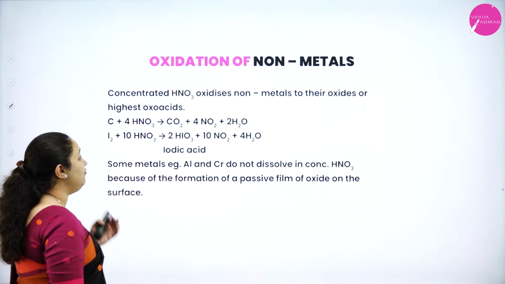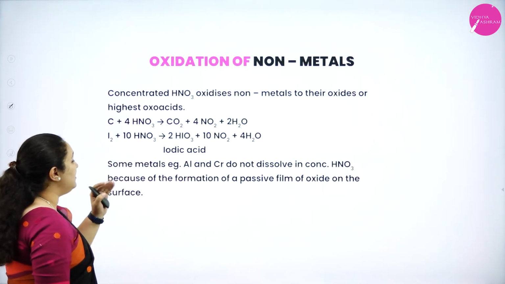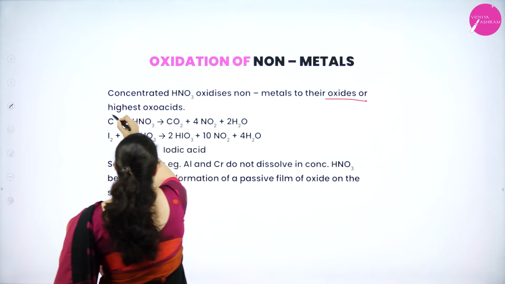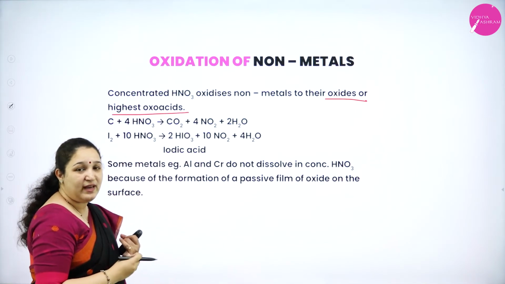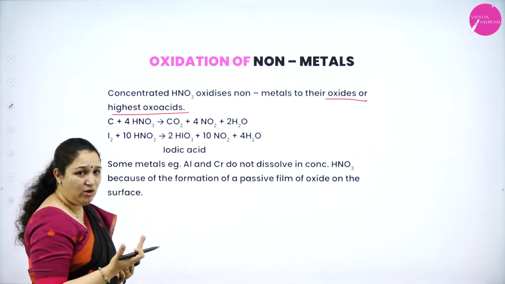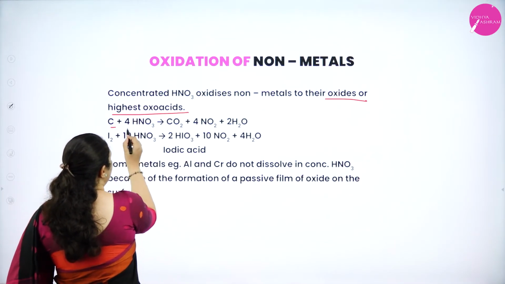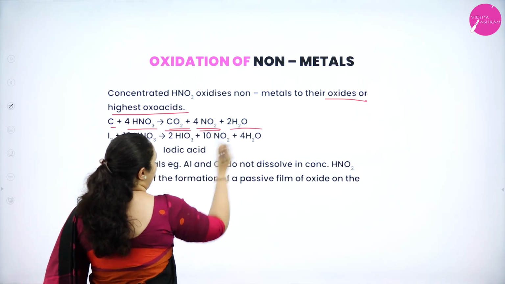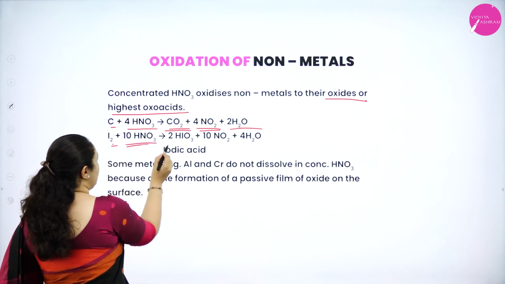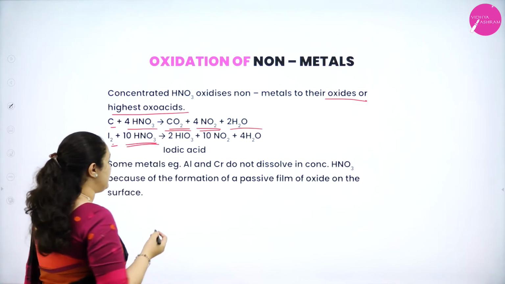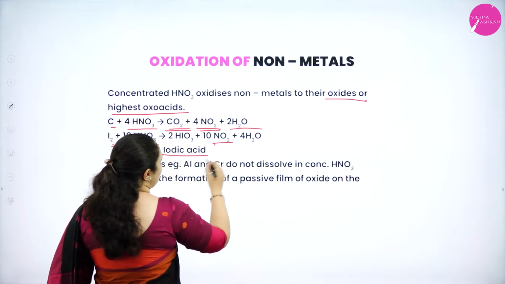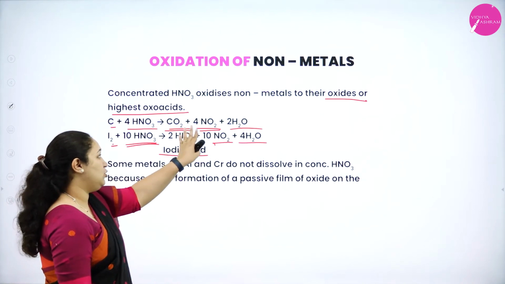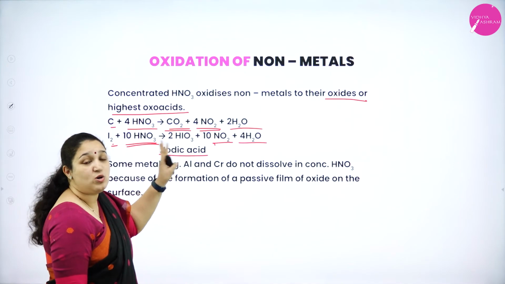Next, oxidation of non-metals. Concentrated nitric acid oxidizes non-metals to their oxides or highest oxo acid. So it can be converted to an oxide or an oxo acid. For example, carbon, when reacting with nitric acid, forms carbon dioxide, nitrogen dioxide and water, whereas iodine, when it reacts with nitric acid, forms an oxo acid, that is iodic acid, and nitrogen dioxide and water are liberated. So some non-metals are converted to oxides, and some to oxo acids.